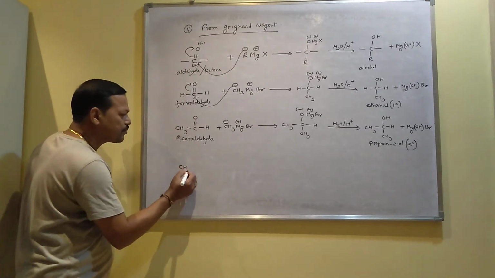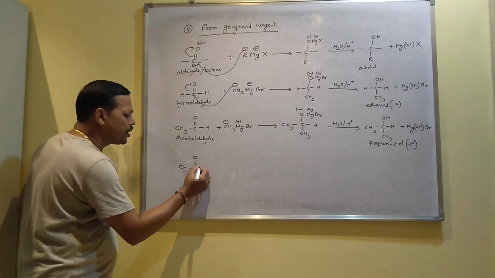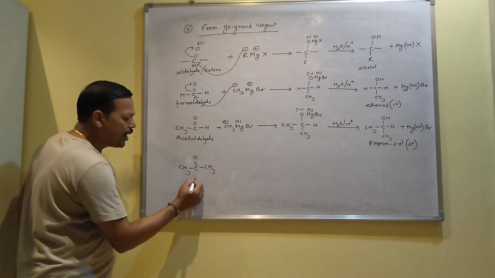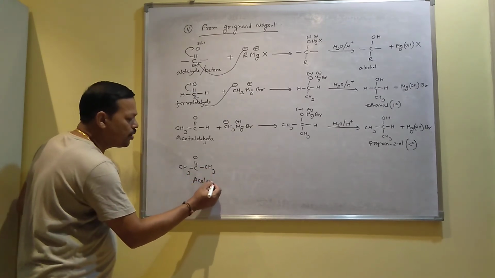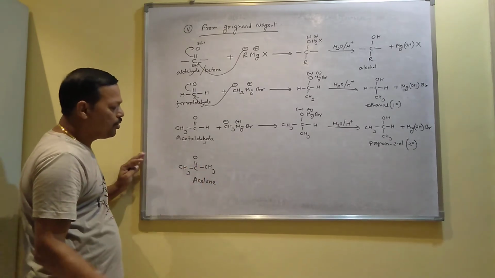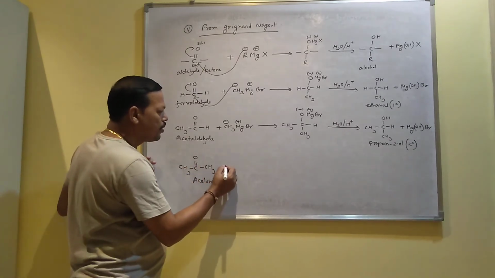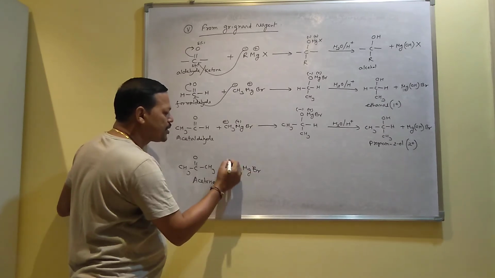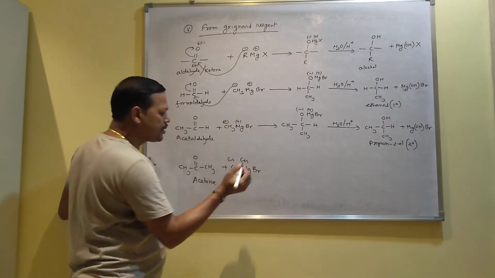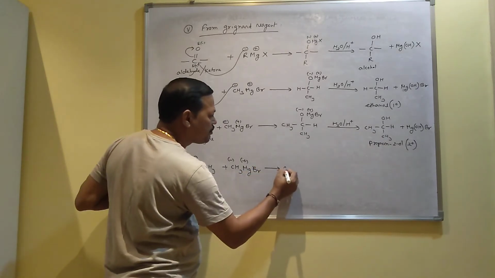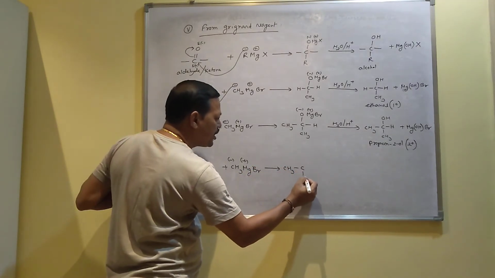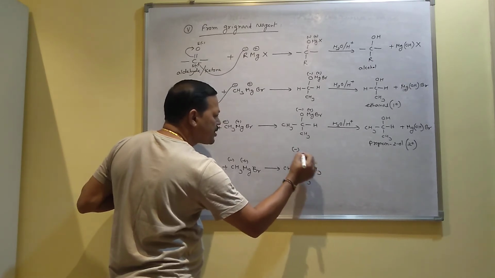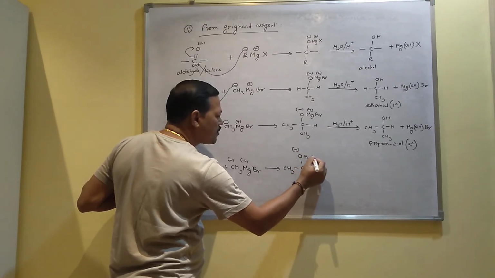Similarly, if you take this one, this is ketone because both sides contain carbon, and the name of this ketone is acetone and the IUPAC name is propanone. Acetone is the common name. When it reacts with Grignard reagent CH3 minus MgBr plus, then you will get the intermediate first, CH3 will be joined with carbon, O becomes minus, MgBr becomes plus.